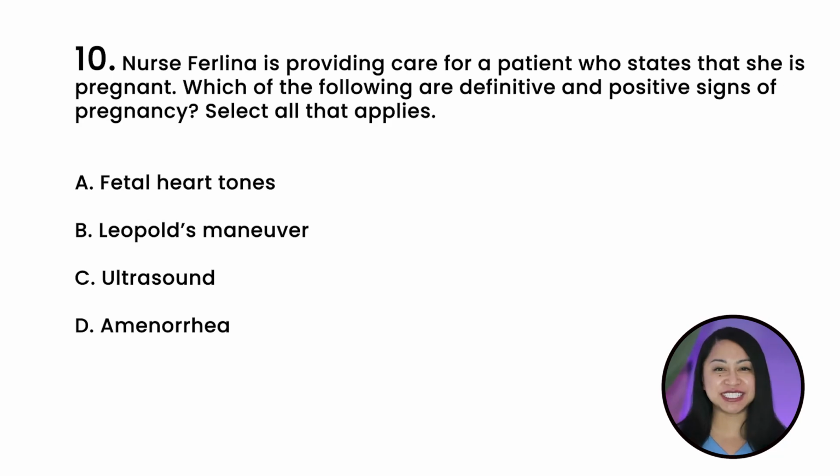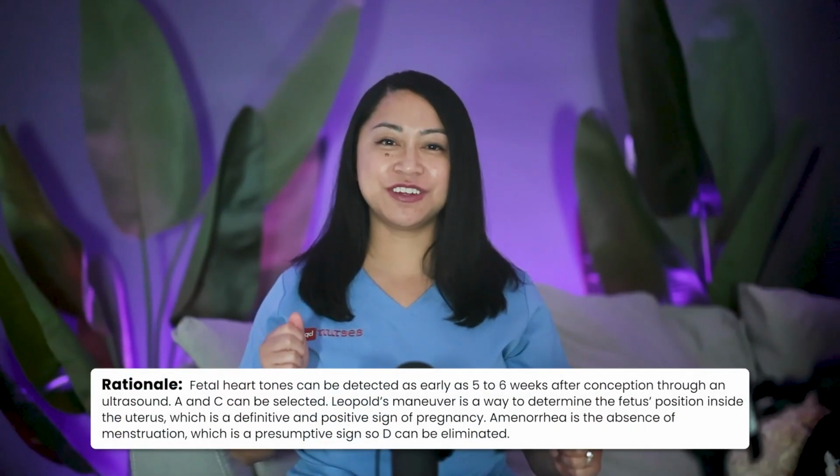Okay, final question. Question 10. Nurse Perlina is providing care for a patient who states that she is pregnant. Which of the following are definite and positive signs of pregnancy? Select all that apply. A. Fetal heart tones. B. Leopold's maneuver. C. Ultrasound. Or D. Amenorrhea. And the correct answer is A, B, and C. Fetal heart tones, Leopold's maneuver, and ultrasound. Let's go over the rationale.